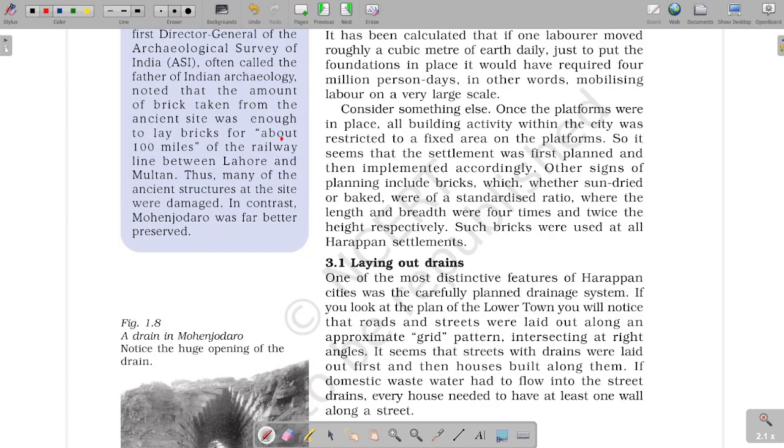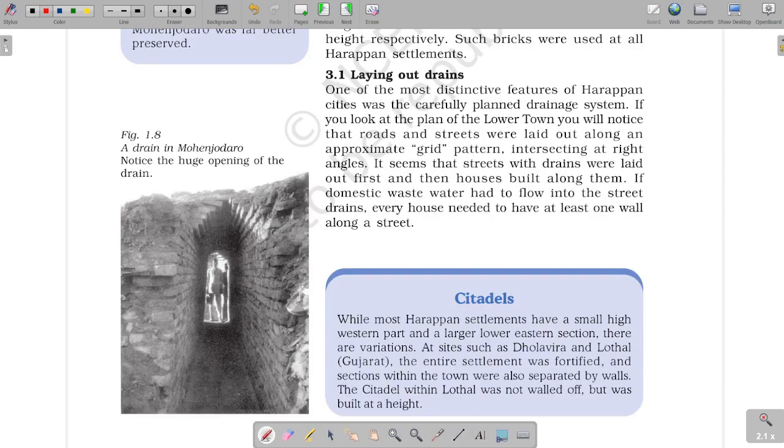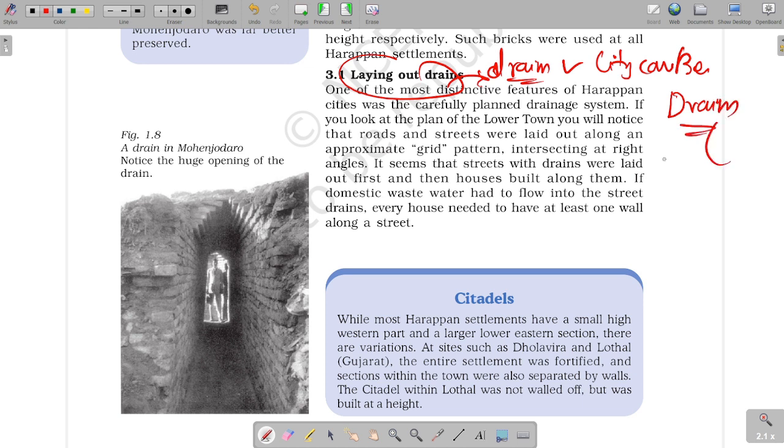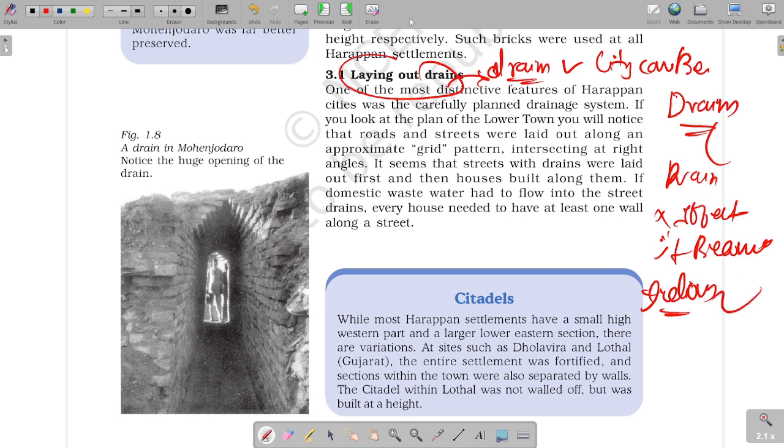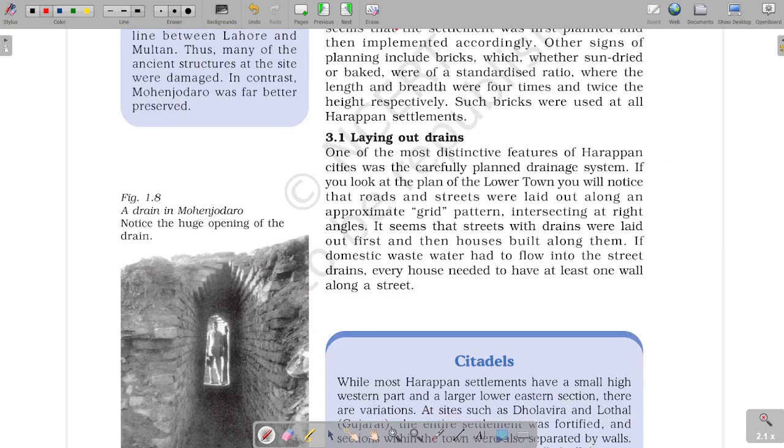Okay. Now the drains. This is the basic amenity, or you can say the basic feature, of urban civilization, because a city can become clean only by providing drains. As we see today, drains are not efficient, and in rain it becomes very tedious for the civic authorities to control, but this was controlled very efficiently by the people of Harappa, Mohenjo-daro or IVC. This was the most distinctive feature.